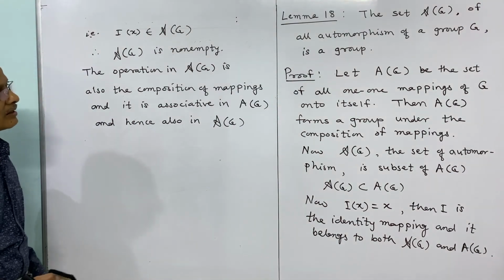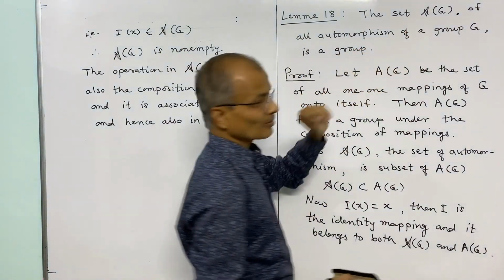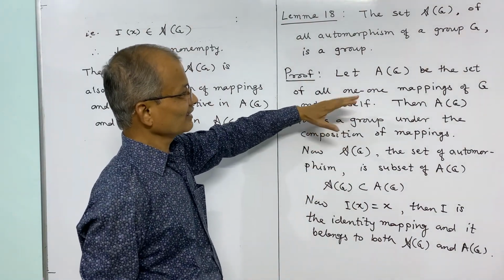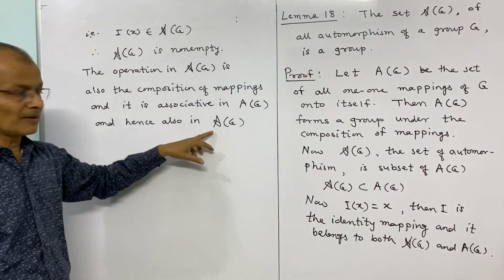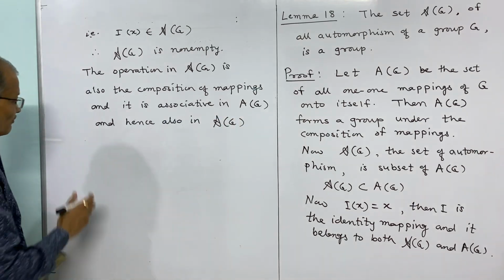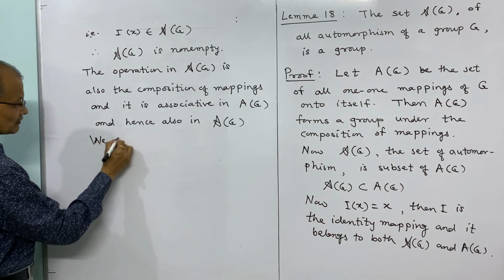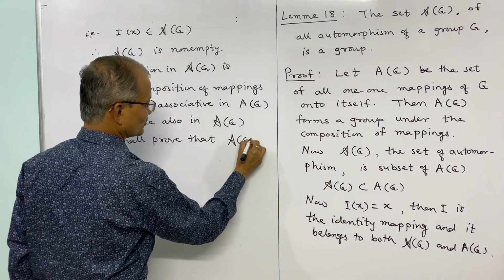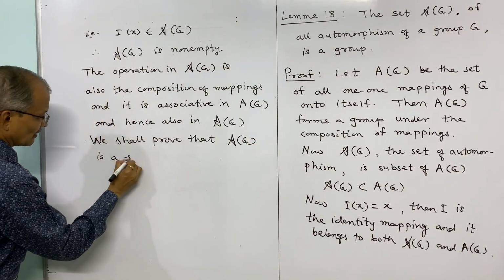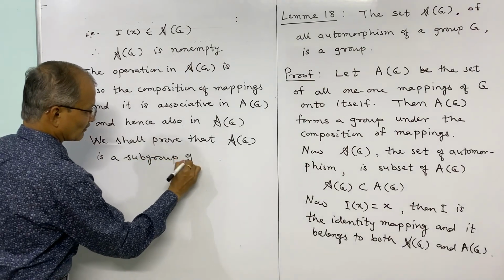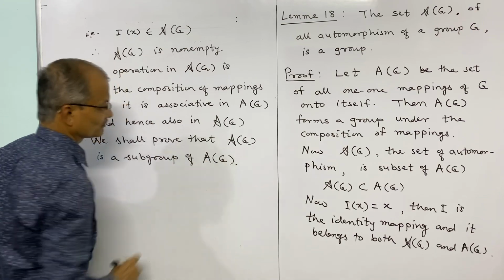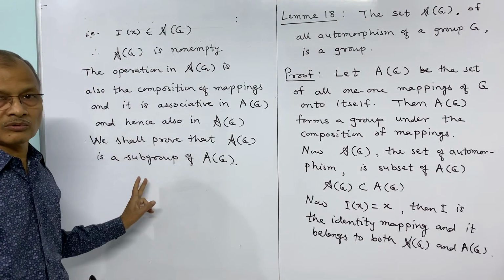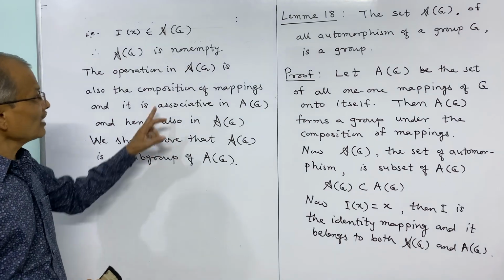Now we shall have to prove it is a group. To prove this is a group, we have that capital A of G is a group, and thus we shall show that script A of G is a subgroup of capital A of G. To prove a subgroup we need to prove two properties: closure, and non-empty, which we have shown here.